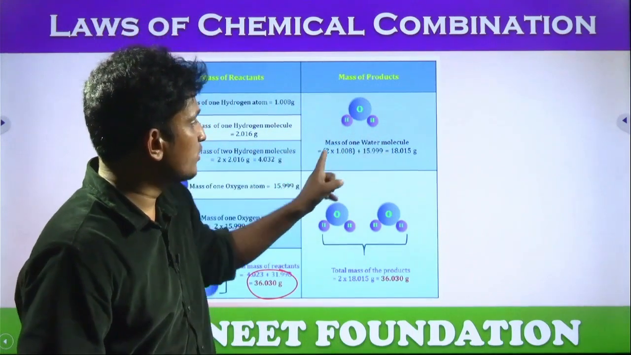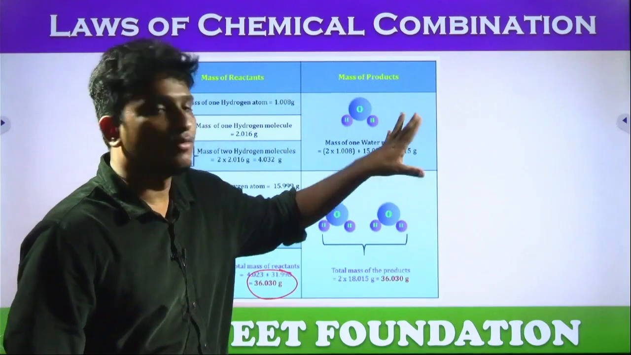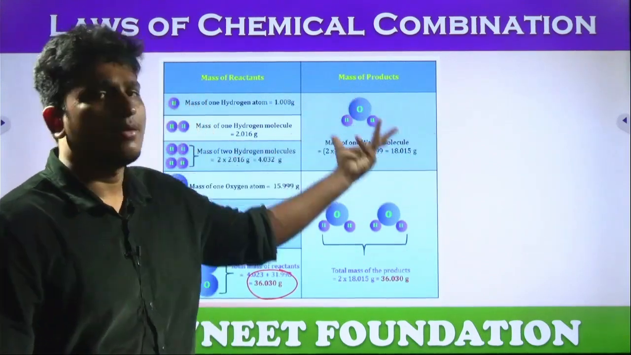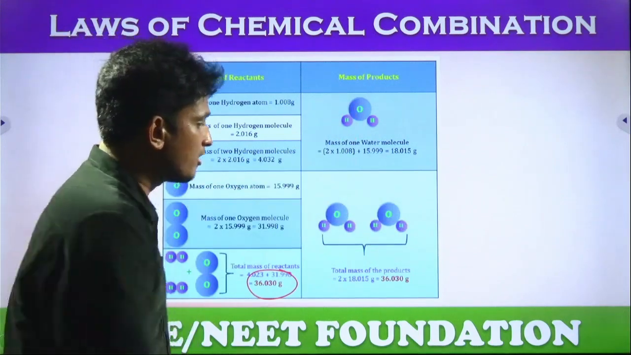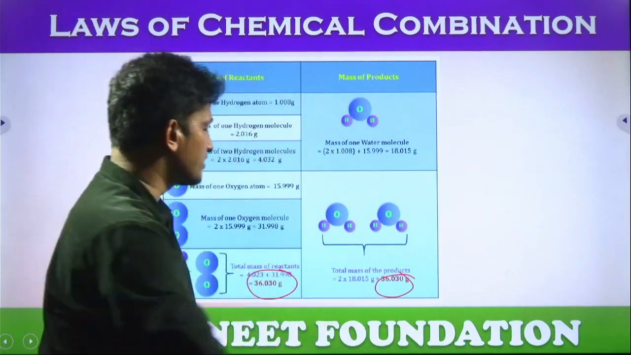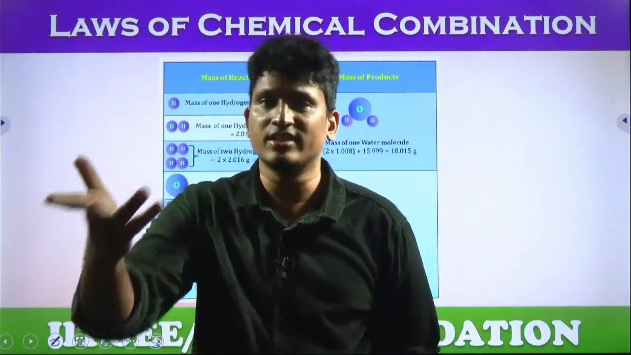Now we have the molecules on the product side, H2O, H2O. 2 hydrogens, 2 into 1.008 plus 15.999. How much? 18.015 grams for one molecule. Obviously same mass for another molecule. Yes or no? Now 2 into that number, how much, students? How much we got? 36.030 grams. Is there any change in the mass? How will it change? Is there any change in the number of atoms?